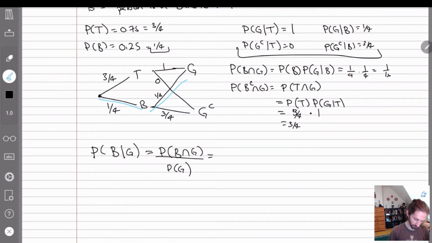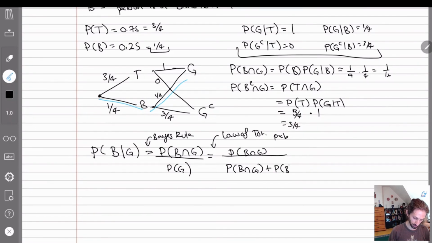So here what we have is Bayes' rule. And this is the law of total probability. We'll change this bottom part. So here we can either look at B with G, or we can add not B with G. And here we already have all these numbers, right? B and G is given by my 1/16. On the bottom, I want to add both of these together. So I have 1/16 plus 3/4.